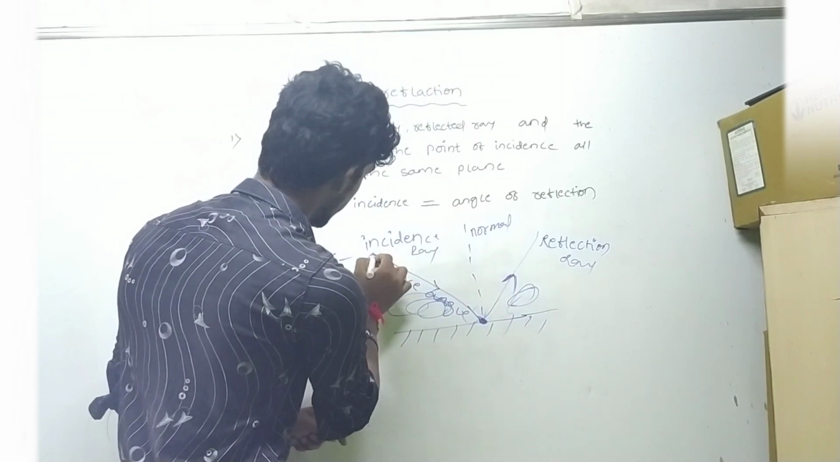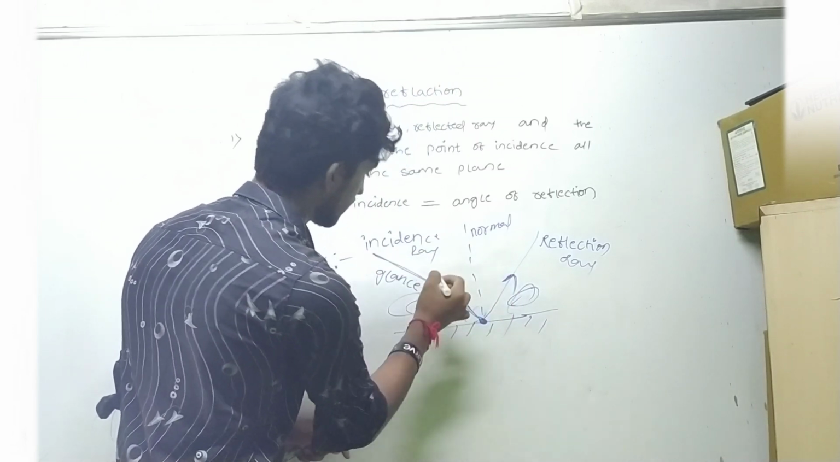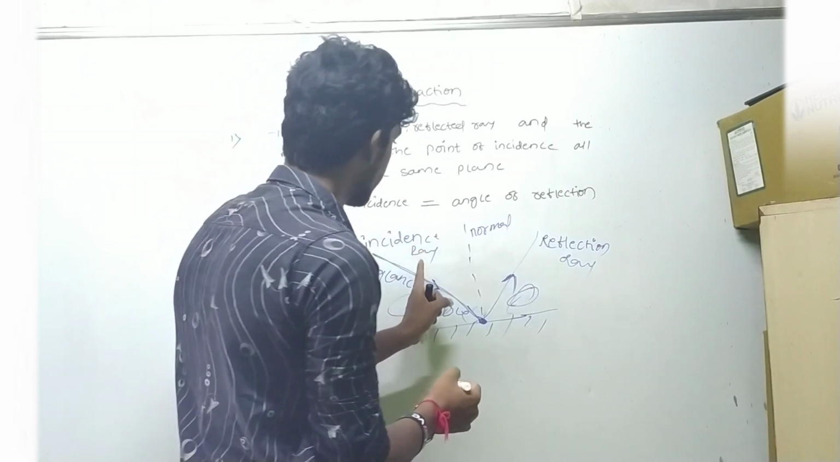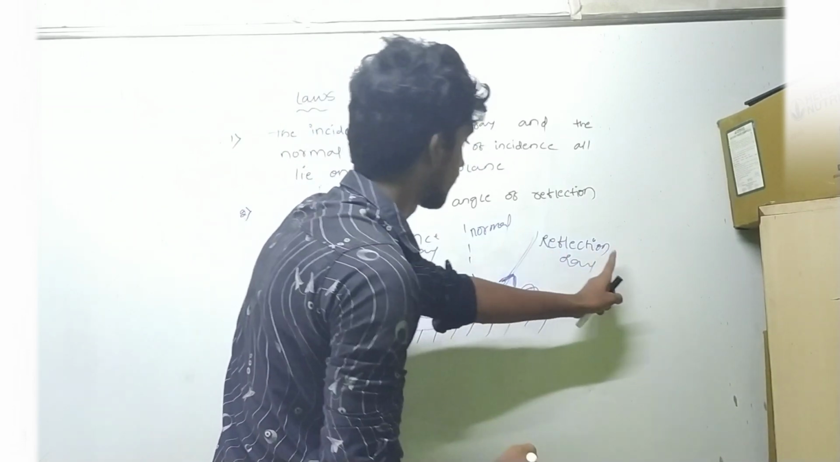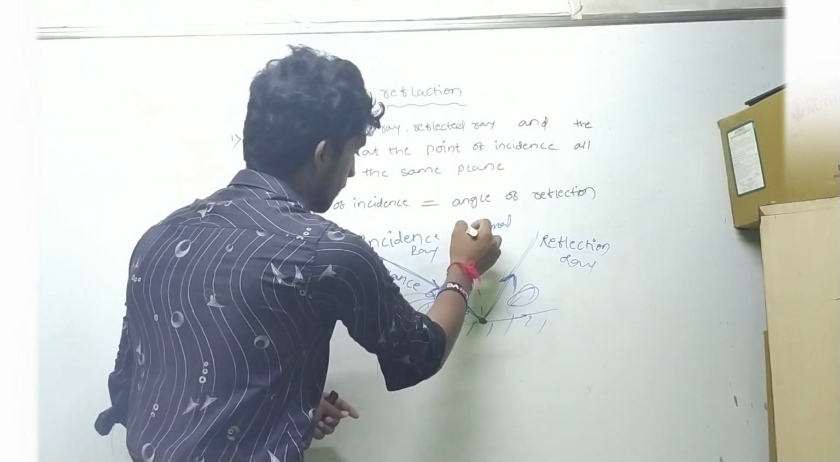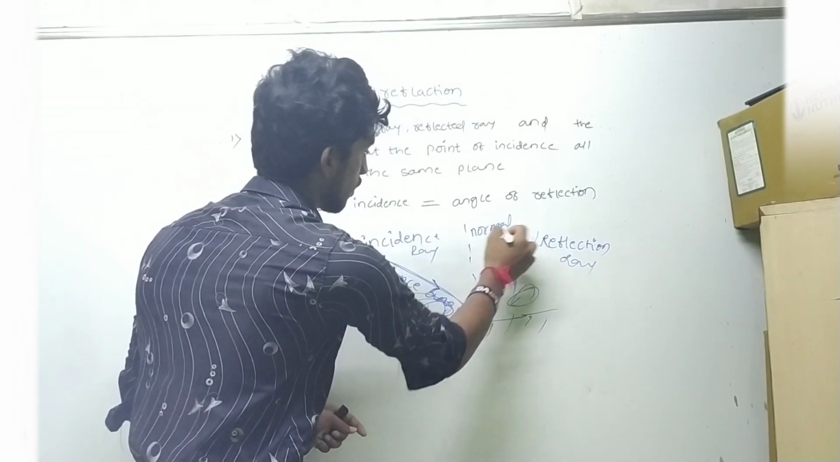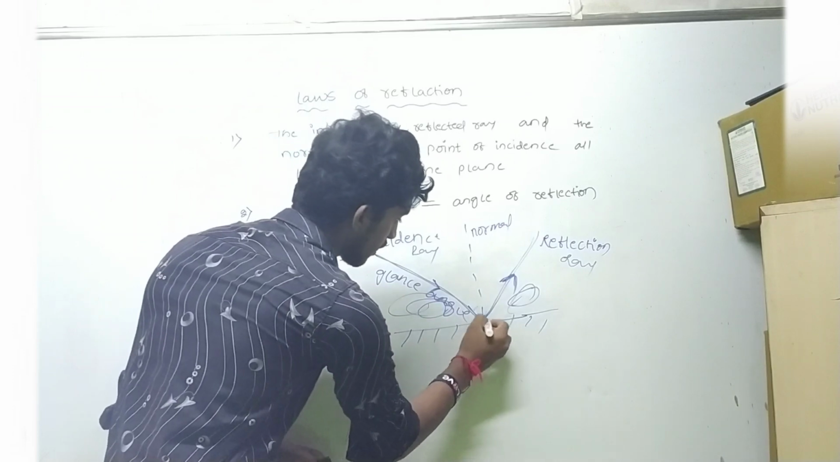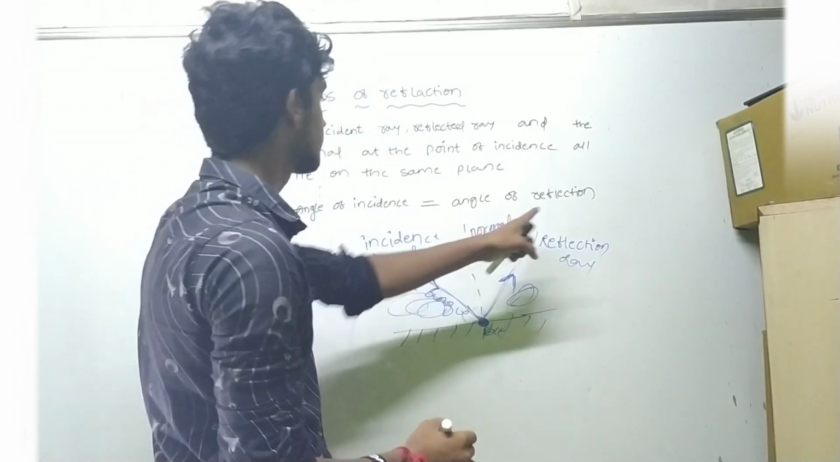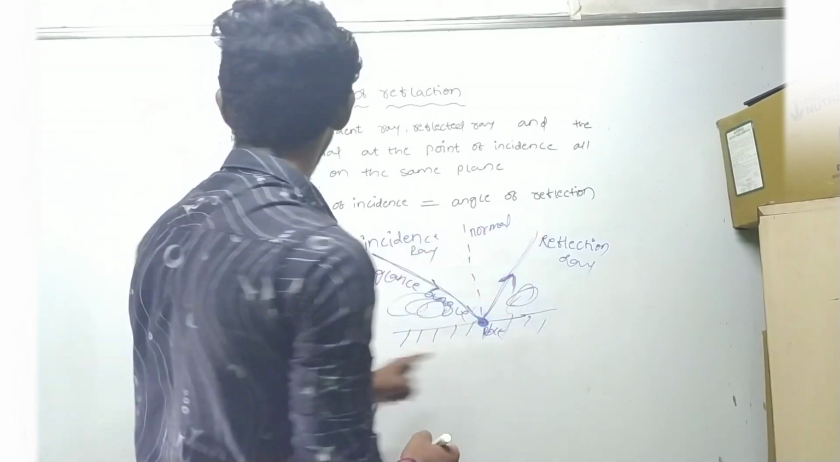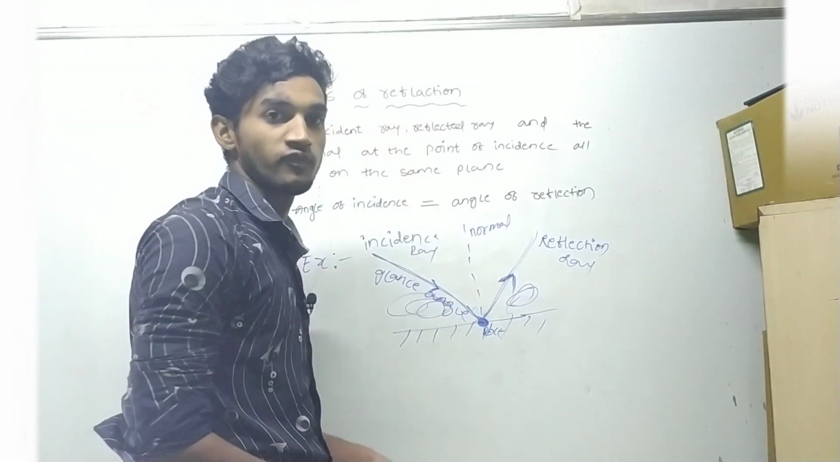So the ray which falls on the surface is called an incident ray, and the ray which reflects from the surface is called a reflected ray. And the perpendicular line in this middle is called the normal, and here the point which you are seeing is the pole. So this is the example of the laws of reflection.